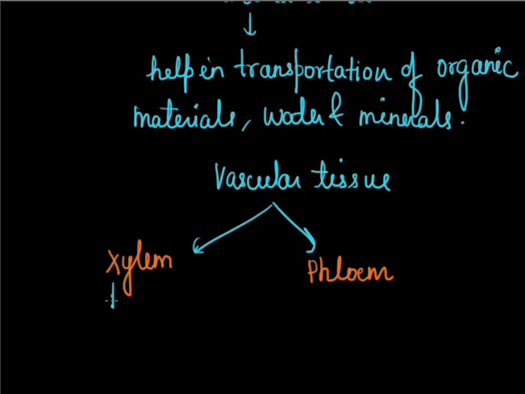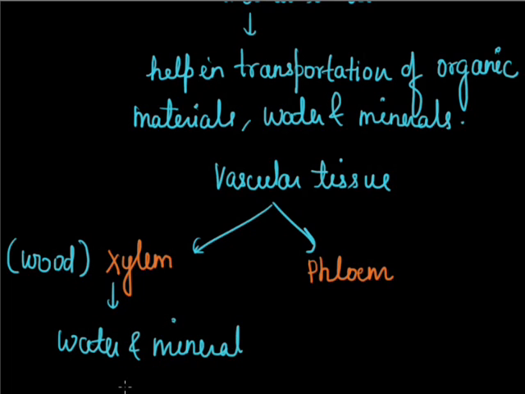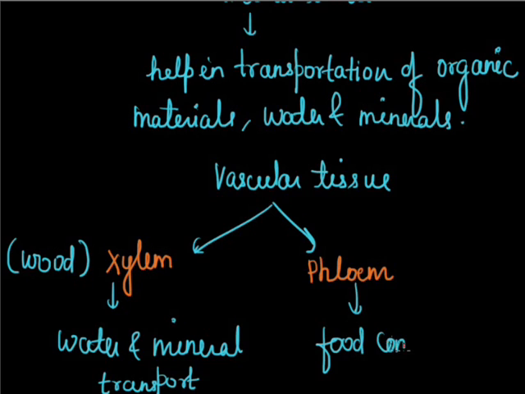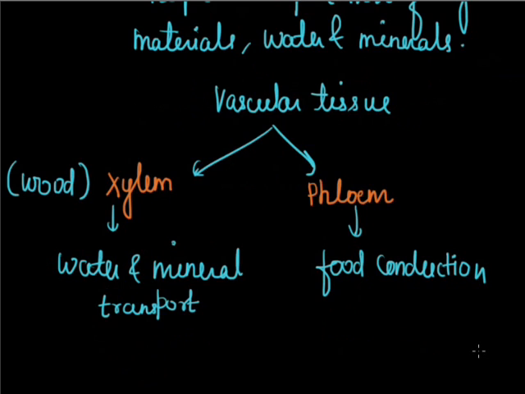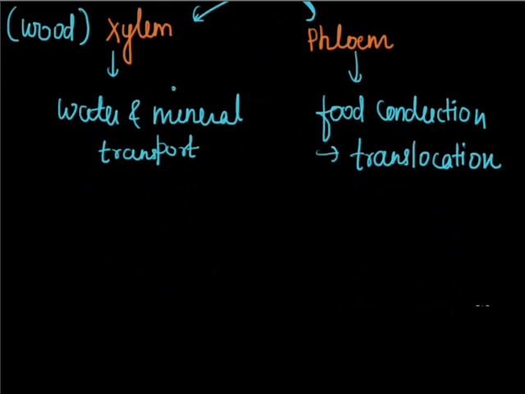As we all know, xylem is known as wood. The alternate name is wood. That is responsible for water and mineral transport. Whereas phloem is responsible for food conduction, that is translocation of food. So firstly, I am discussing xylem.